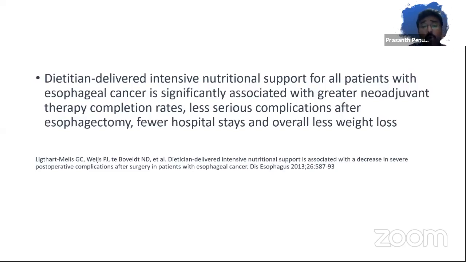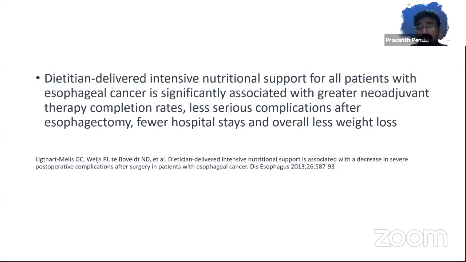And it is also proven that dietitian delivered intensive nutritional support for all patients is definitely associated with significantly lower morbidity and higher completion rates of neoadjuvant chemotherapy, with fewer hospital stays overall.